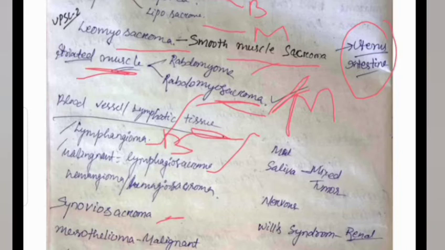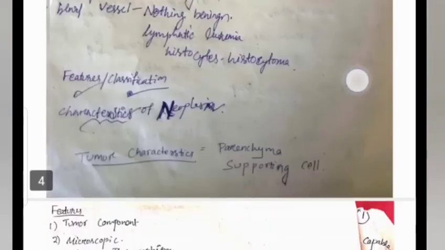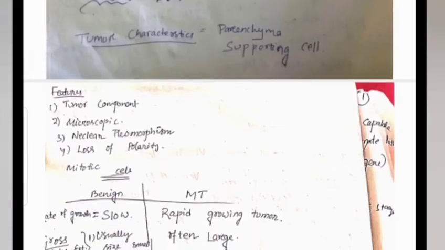Then we discussed all those things. Wilms syndrome is a syndrome found in the renal malignant tumor. Now we go towards the tumor characteristics picture of the neoplasia. So the characteristics picture has four things: tumor component, microscopical view, nuclear proliferation, and loss of polarity. These are the four important characteristics of a tumor according to their parenchyma and the supporting cell, that is the stroma. We divide the tumor features into four varieties.